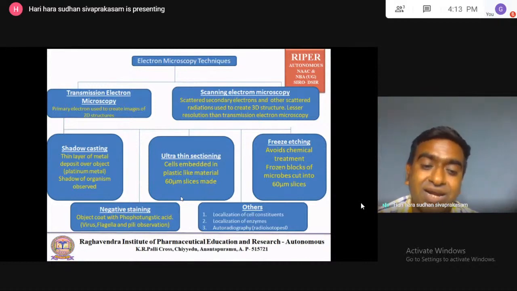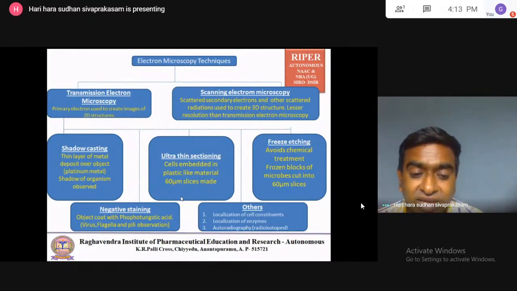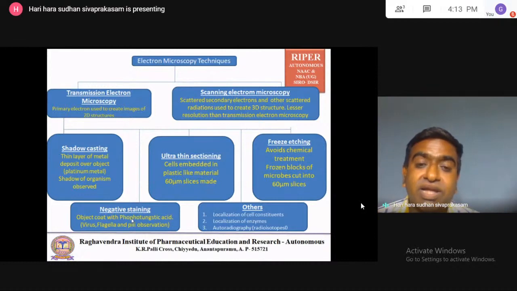So like that, phosphotungstic acid, not photo, passport is missing. Sorry, here it is phosphotungstic acid. I'll correct this slide and give it to you. So phosphotungstic acid will be coated over the object, and the image will be generated. That is called negative staining.